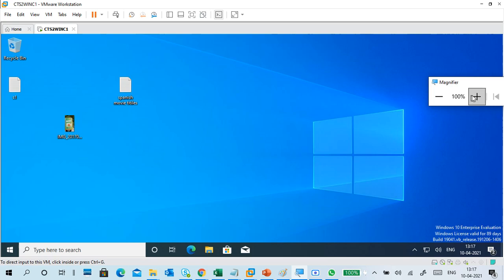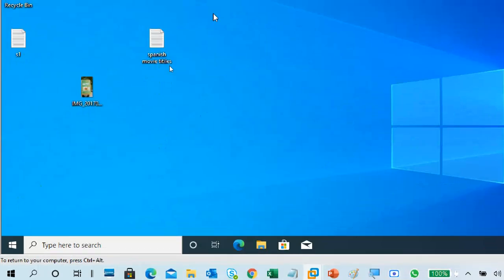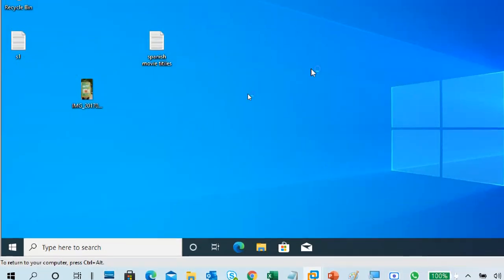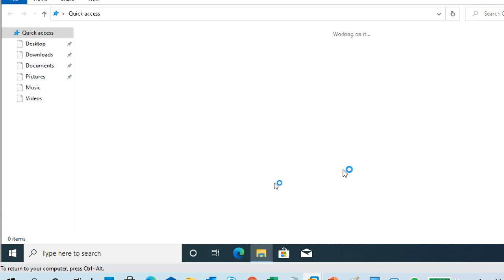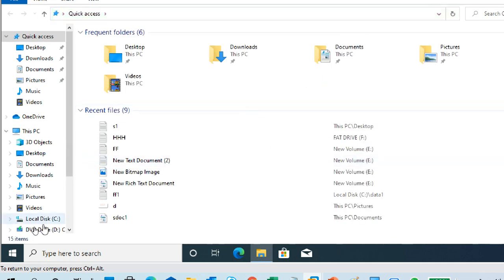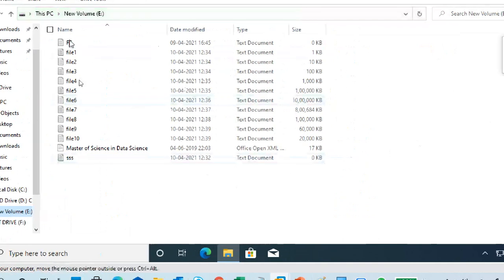I can't do it on my desktop, because student 2 cannot access student 1's desktop. So you have to use common places only, either C drive, D drive or E drive. I'm going to E drive.